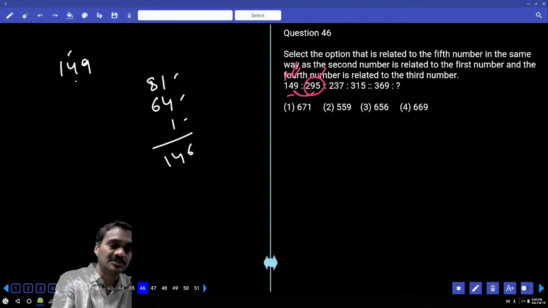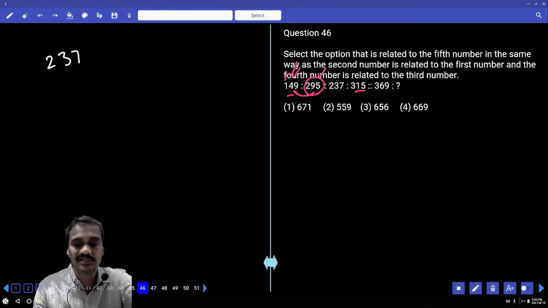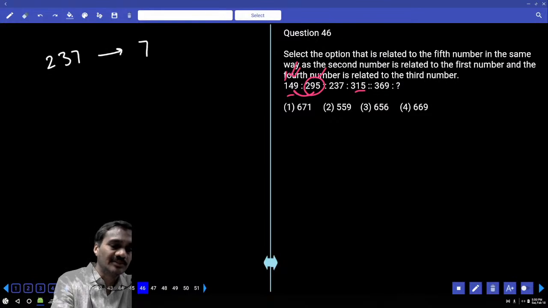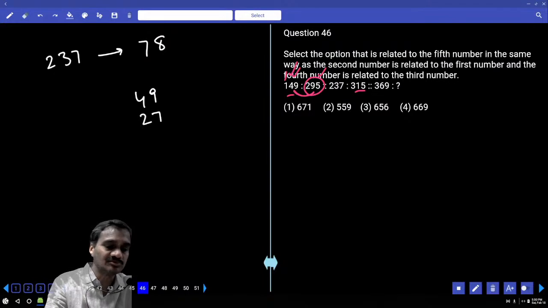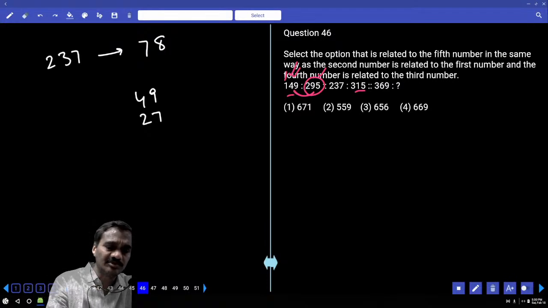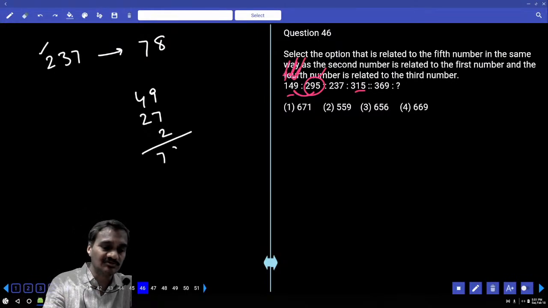Then coming to the next one, 237. Now 237 is the number, and 237 gives 315. Then what is the difference between these two? The difference is 78. Then how do you get 78? There is a 49. Next one, 27. 49 plus 27 is 76. How much more should be added? Now 76 plus 2 must be added. 2 means the first number is added, the second number is a cube, and the third number is a square added to this number. If 2 is added, 78 is the answer.